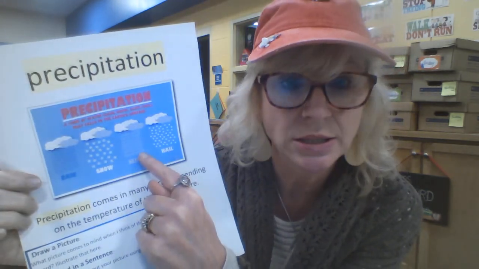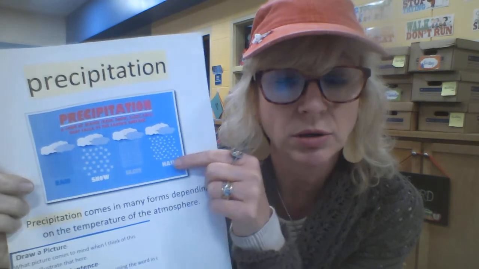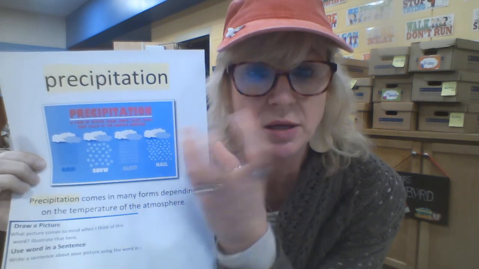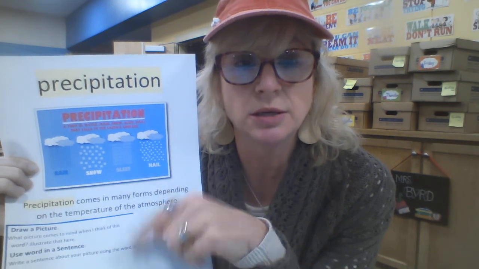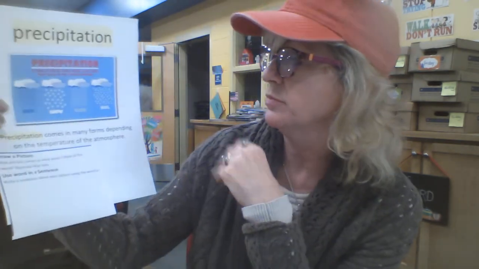Sleet is frozen rain, and hail is like rocks, okay? It's where the rain has crystallized and mixed with particles and dirt and everything, and it forms like a ball. Depending on how long it's been in the atmosphere tells you how big it will be when it gets to Earth, okay? Because there are very small, pebble-sized hailstones, and then there are some that are just enormous, okay?